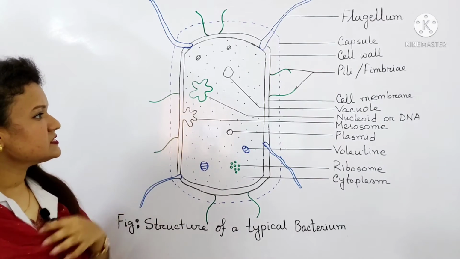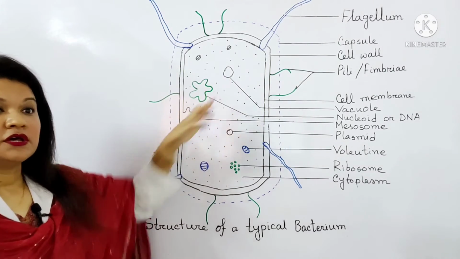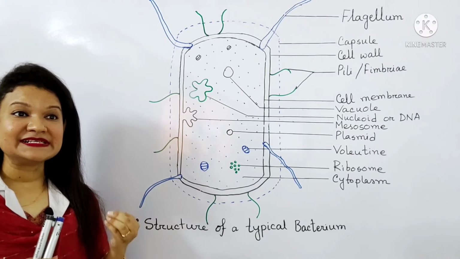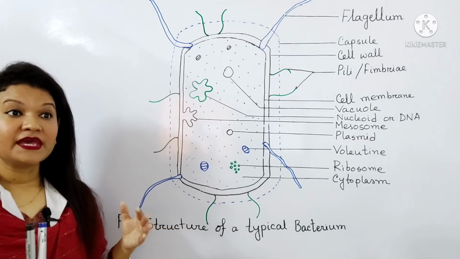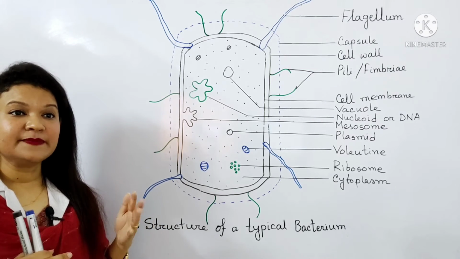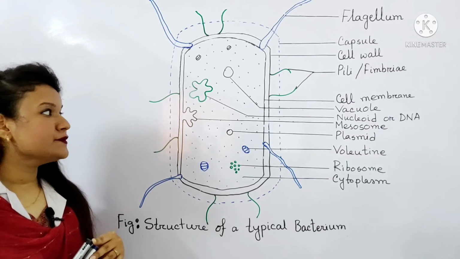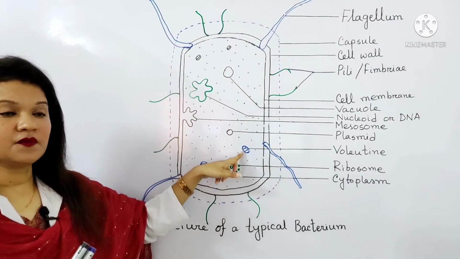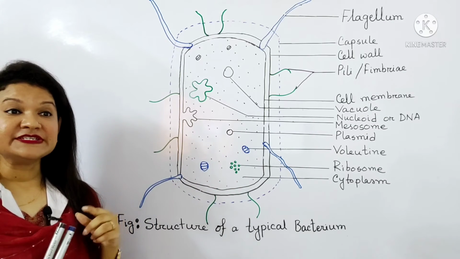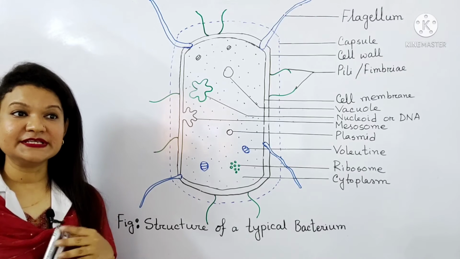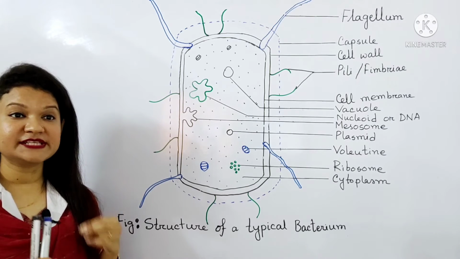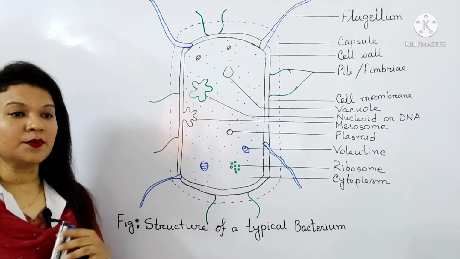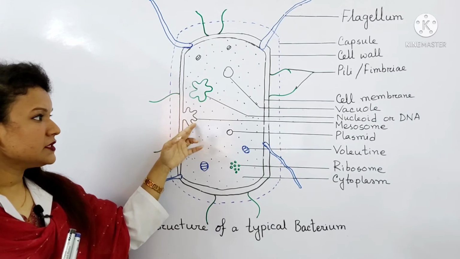Here, this is our vacuole. Vacuoles are small sac-like structures containing cell sap within the cytoplasm. It maintains the hydrostatic balance of the cell. Now, I will go for the volutin. So, this is our volutin. Bacterial cells store food material in the form of volutin within the cytoplasm of younger cells and within the vacuole of older ones.